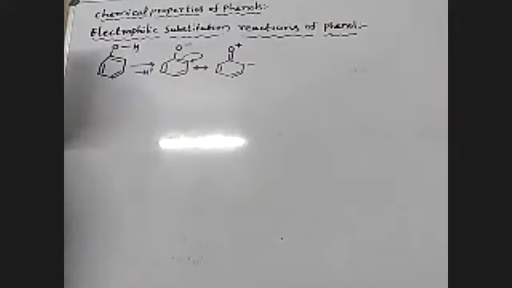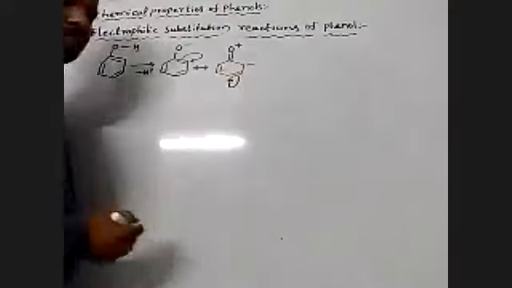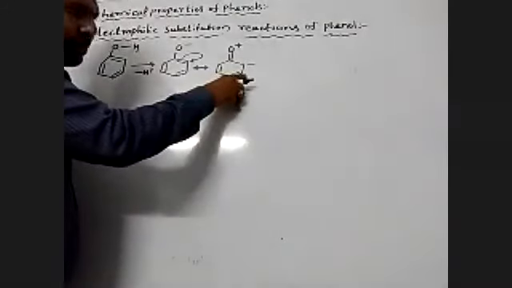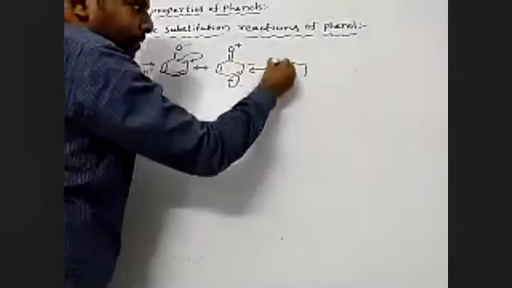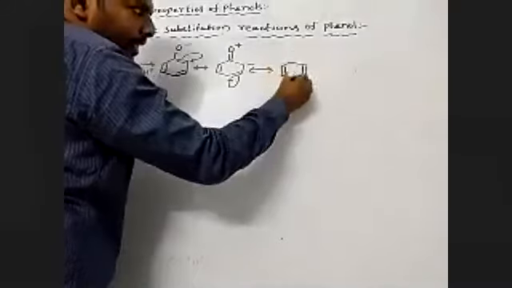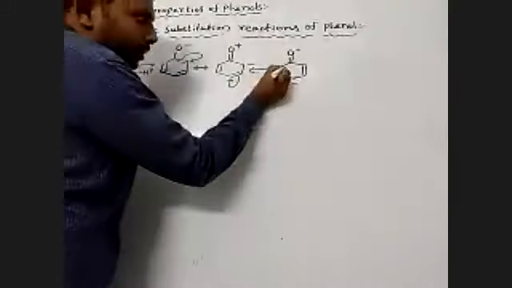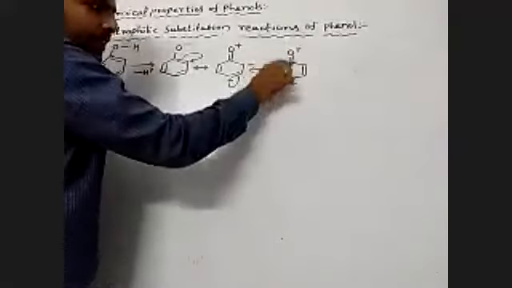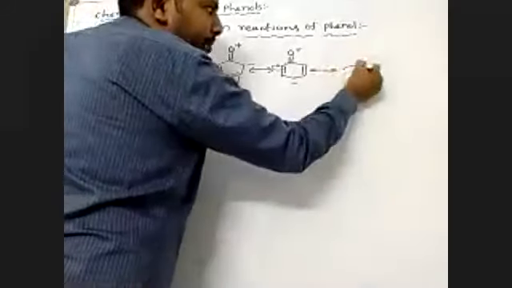Next, further, these electrons shift towards this carbon. This is negative, this is positive, forming a double bond. Again this electron shifts towards this carbon, negative and positive, forming a double bond.